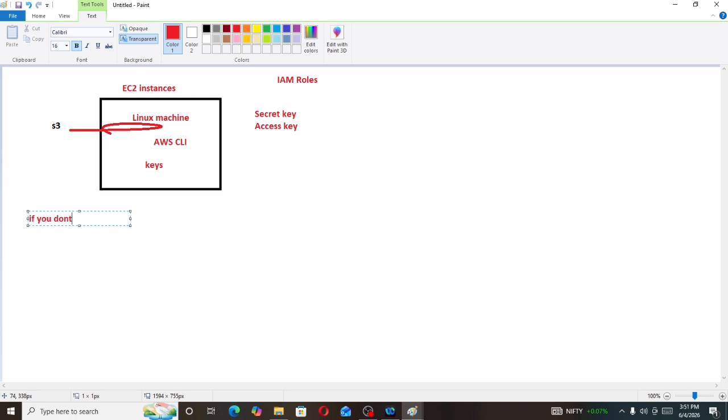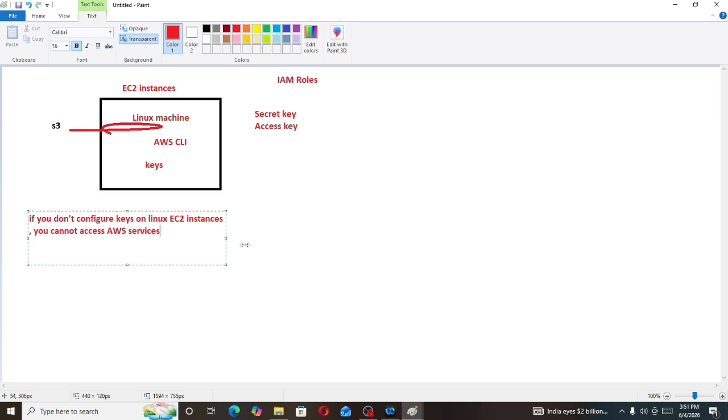If you don't configure keys on the Linux EC2 instance, you cannot access AWS services.